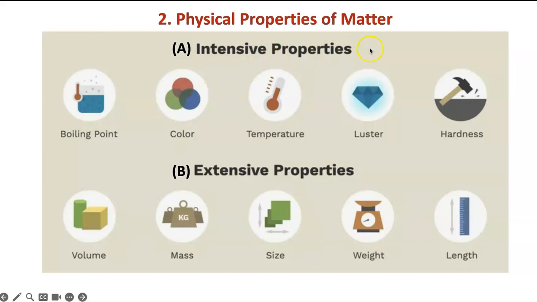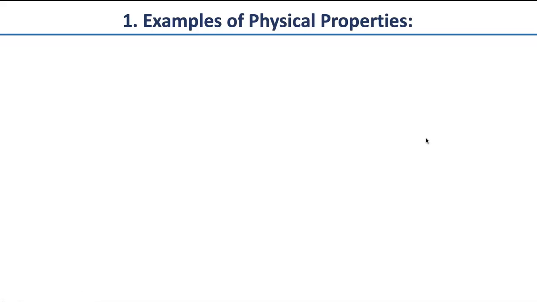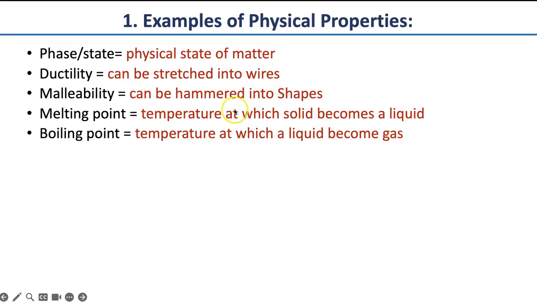So here are some physical properties of matter, intensive and extensive properties that we discussed. Take a look at it. Here are some examples of physical properties. Physical state, ductility. Now I'm going to explain this one. It means if you can stretch something into wires. Malleability, can be hammered into shapes. These two depend on the type of substance. So these are intensive properties.